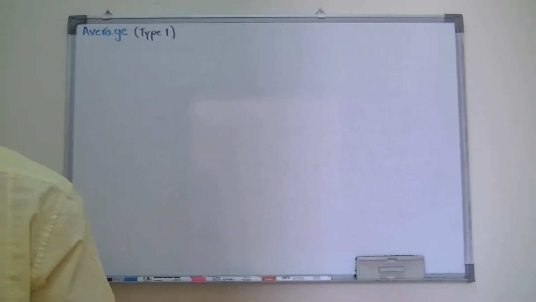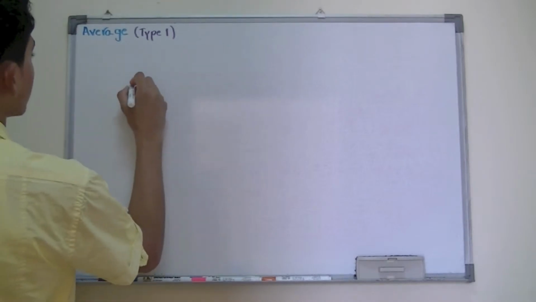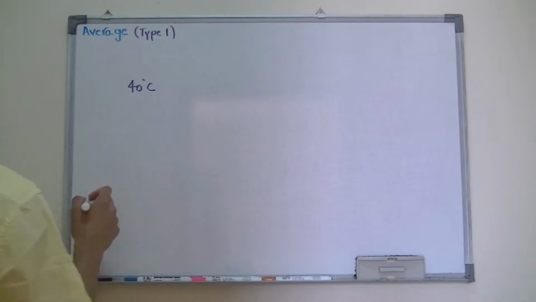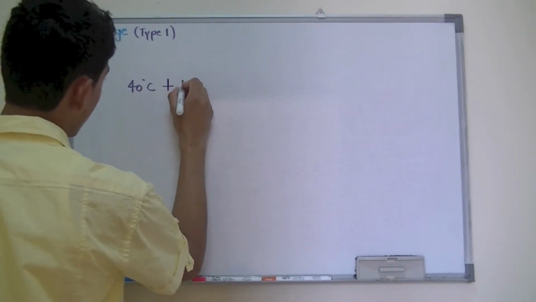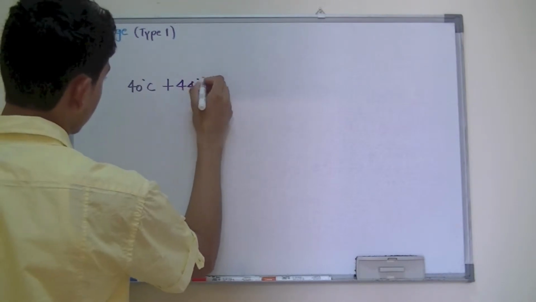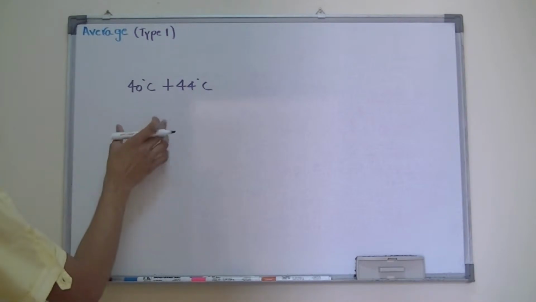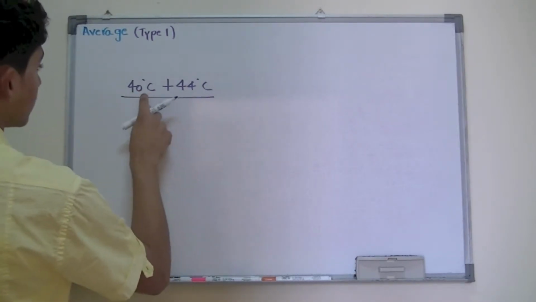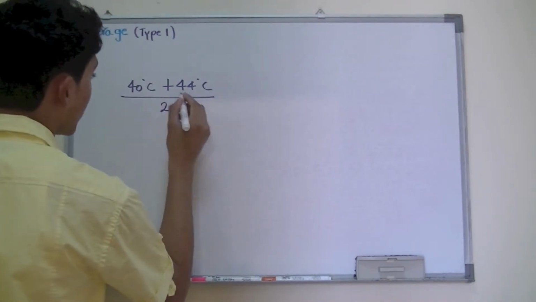So on June 14, you have your temperature to be 40 Celsius, and on 15 June you have the temperature of 44 Celsius. Okay, now since we are doing the sum of n observation, and total there are how many observations? Well, there is 1 observation and there's 2 observations, so we divide it by 2.